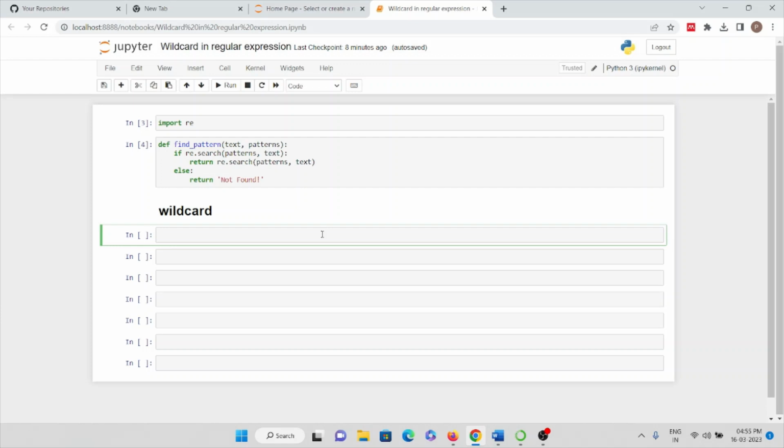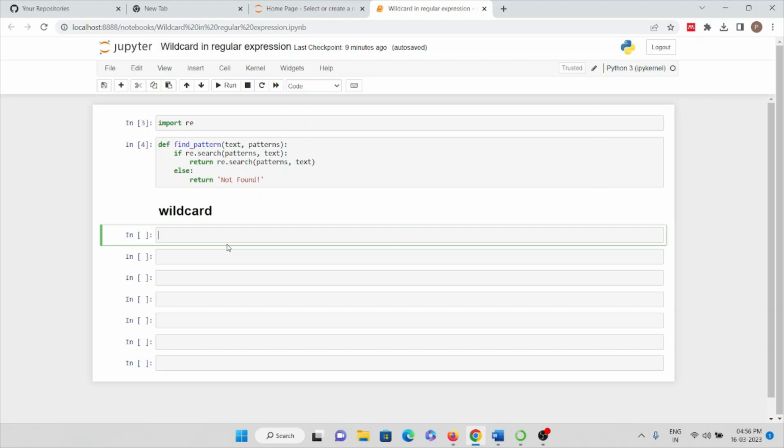The main difference between the other quantifiers and the wildcard is, see, the quantifiers are basically indicators. That means whatever it is followed by, it has a special meaning. But the thing in wildcard is it can match any regular expression.